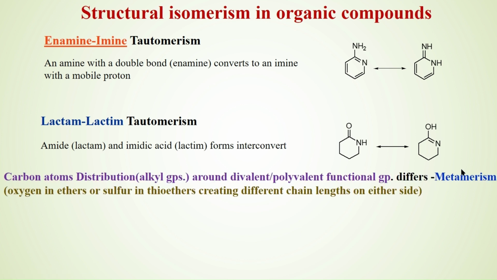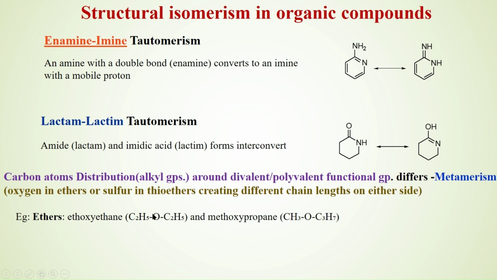The last variety of structural isomerism which an organic compound exhibits is metamerism. The metamers are those compounds in which the carbon atom attachment around a divalent or a polyvalent functional group differs. An example which we can give is oxygen in ethers and sulfur in thioethers. The chain length on either side differs.